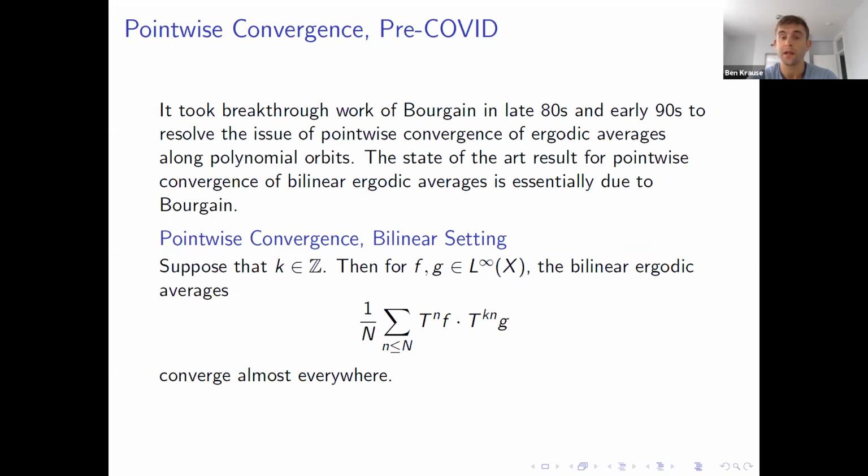Suppose that k is an integer and f and g are bounded functions. The conclusion is that the bilinear ergodic averages, T^n f, T^kn g, averaged in n, converge almost everywhere. This was strengthened quantitatively by Michael Lacey to cover a wider range of integrability. But qualitatively, this is as good as we get.